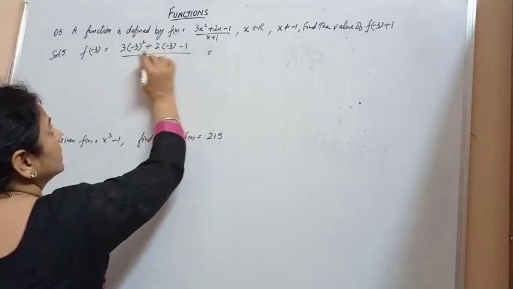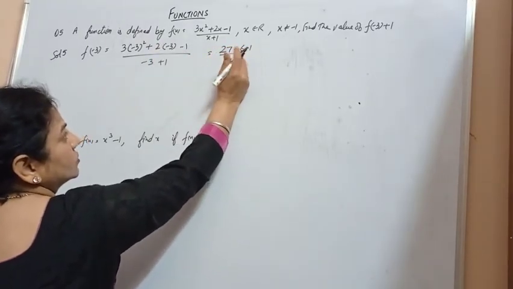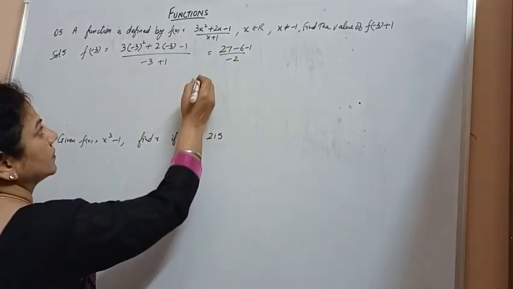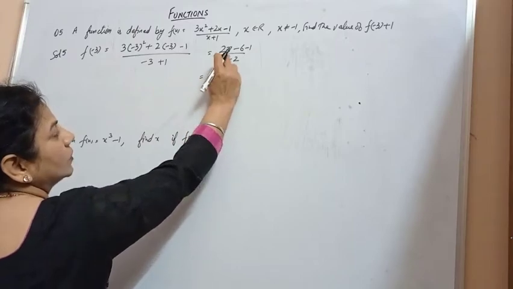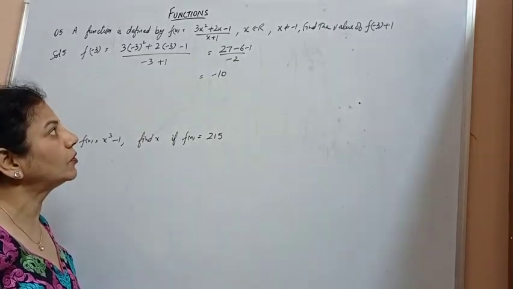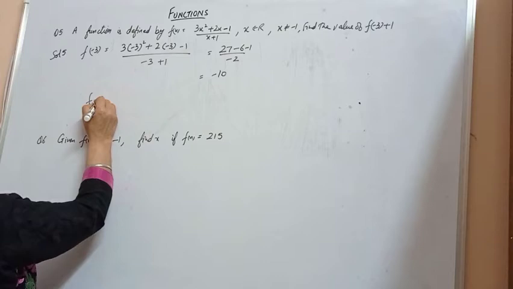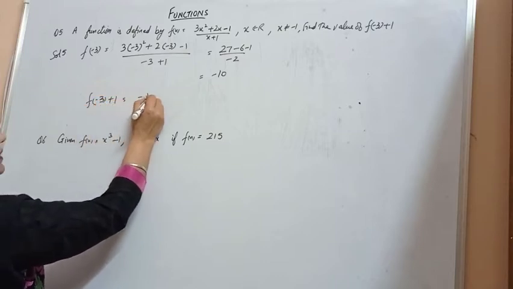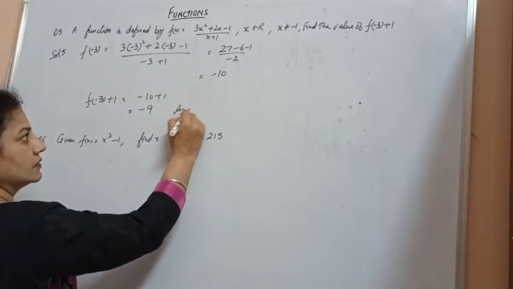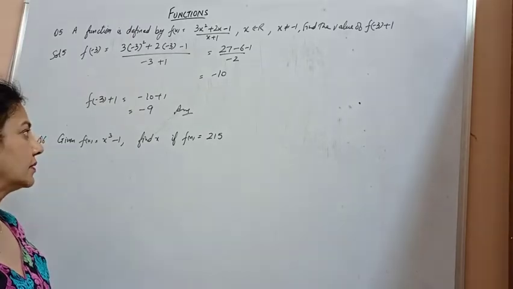On solving, 3 times 9 gives me 27, minus 6, minus 1, upon -2. That means 20 upon -2, which is equal to -10. 27 minus 7 is 20, and 20 upon -2 is -10. I have to calculate f(-3) + 1, which is -10 + 1, equal to -9. So f(-3) + 1 is -9, and -9 is my answer.